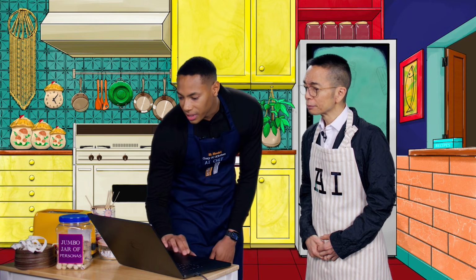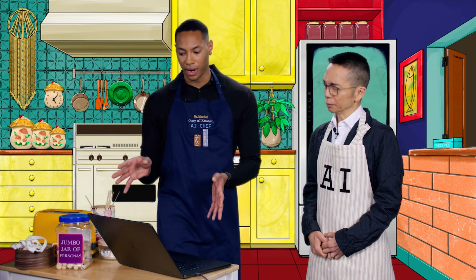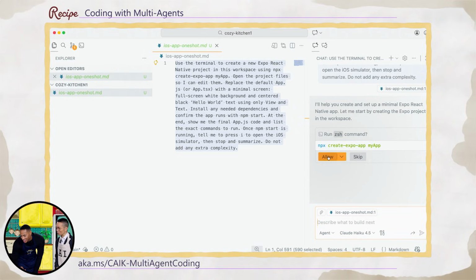Yep. Exactly. So you'll notice that it's going to start asking us if it can do terminal commands. Confirming. Yes. So you have full control over what happens with this agent. You can tell it what you want to skip, what you want to allow. It's not just going to run off and create things on its own. It won't delete all my files. No. Unless you ask it to. Okay. Don't ask that. So we're going to allow this command.